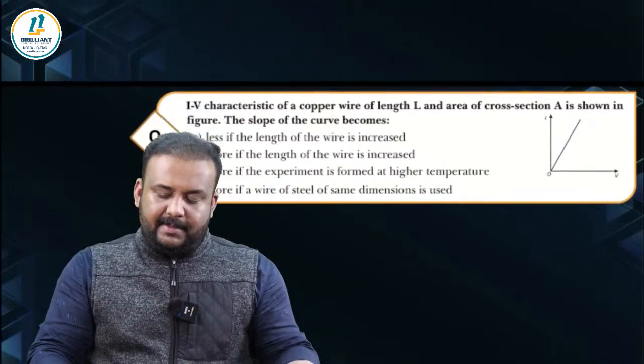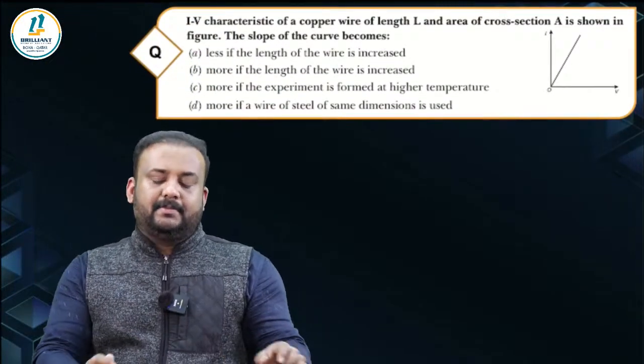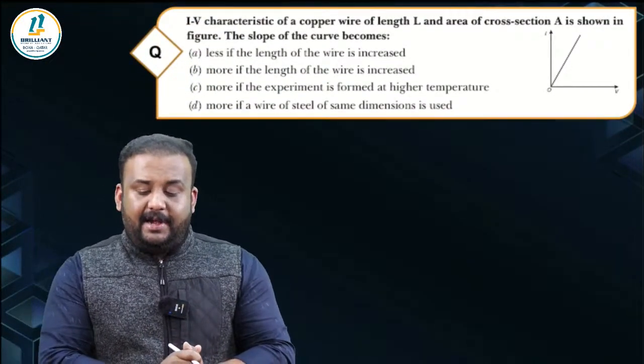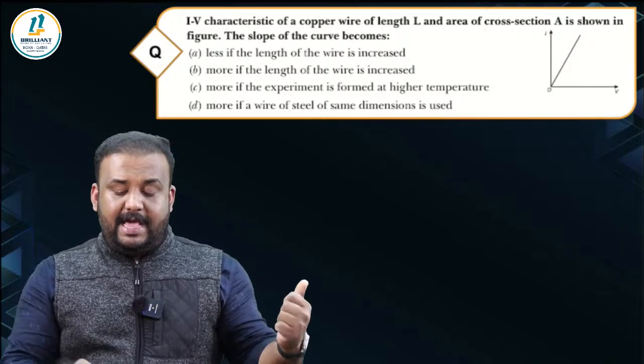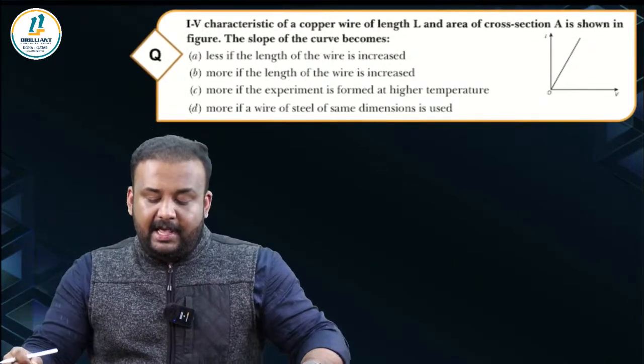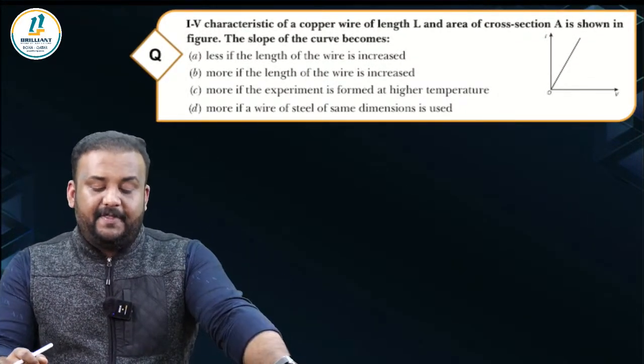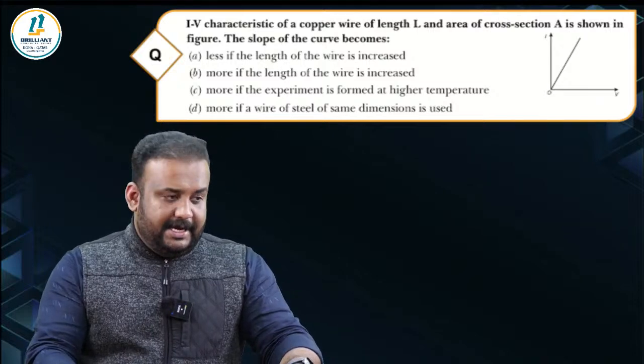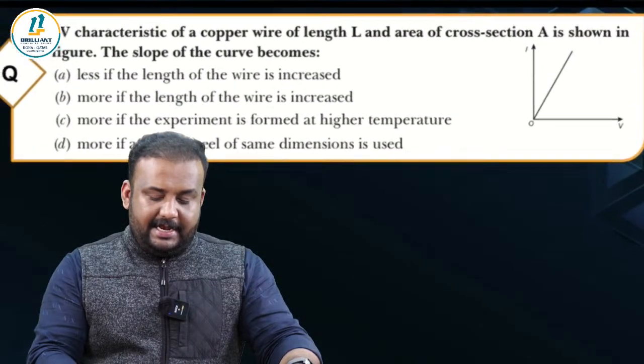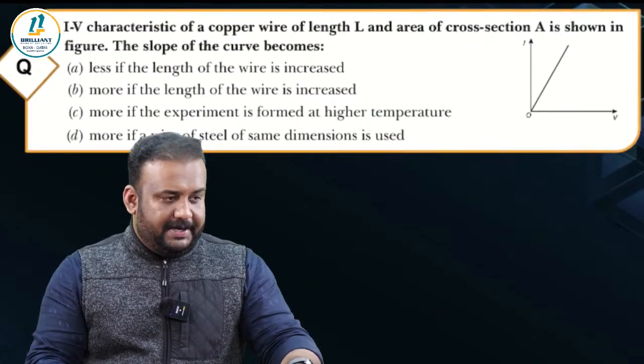Okay, great. The next question. The IV characteristic of copper wire of length L and area of cross-section A is shown in the figure. The slope of the curve becomes... It's a question from electricity, and it's a very, very important question.